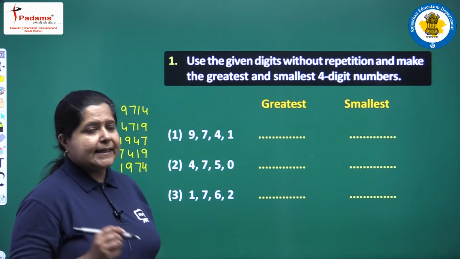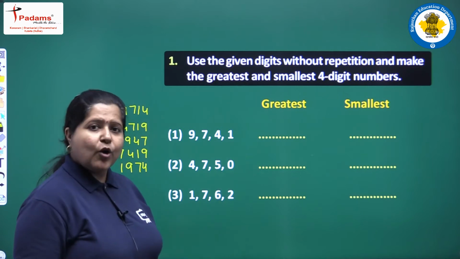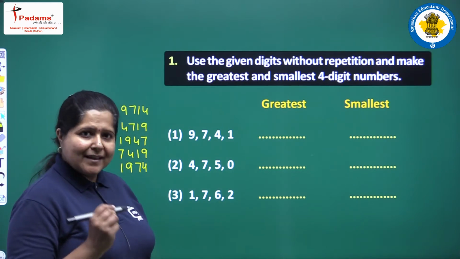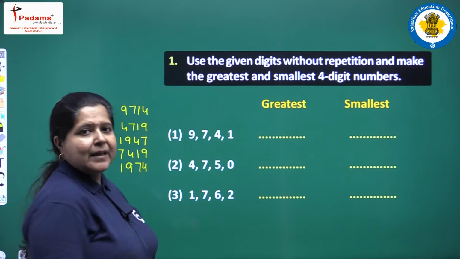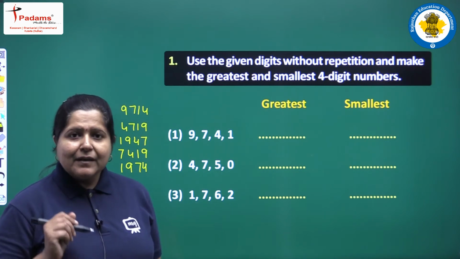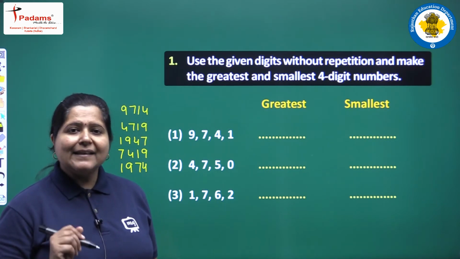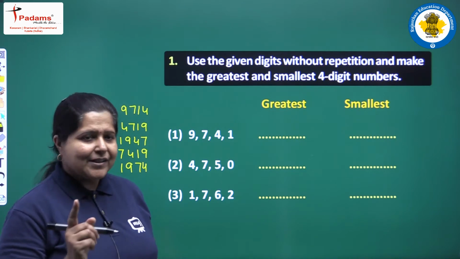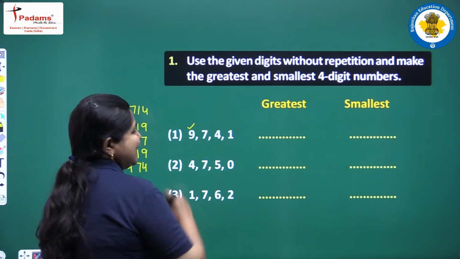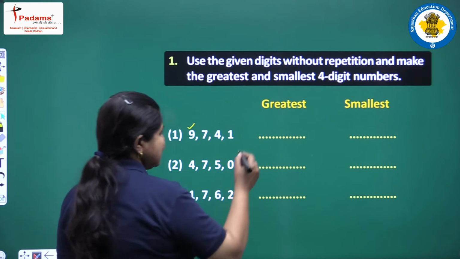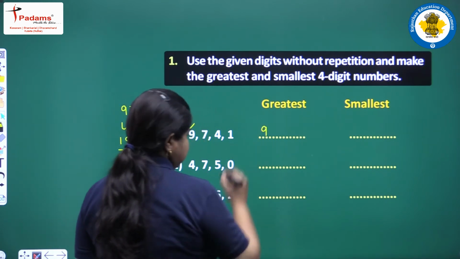Here we will be writing the greatest and the smallest of all those numbers. How to write the greatest number? To write the greatest number, we will start it by the greatest digit. And which is the greatest here? 9. So, we will start the number by 9.